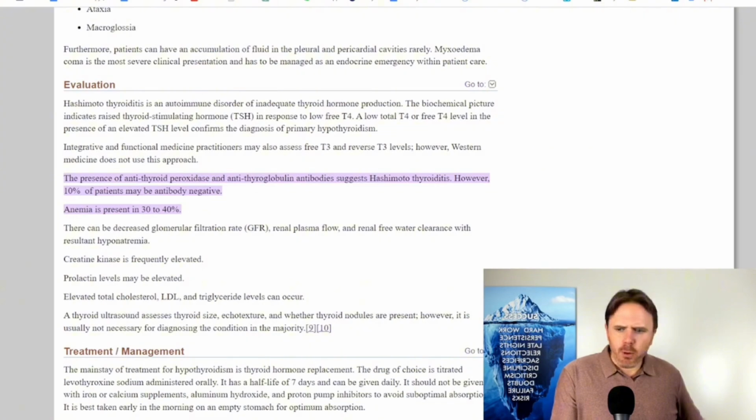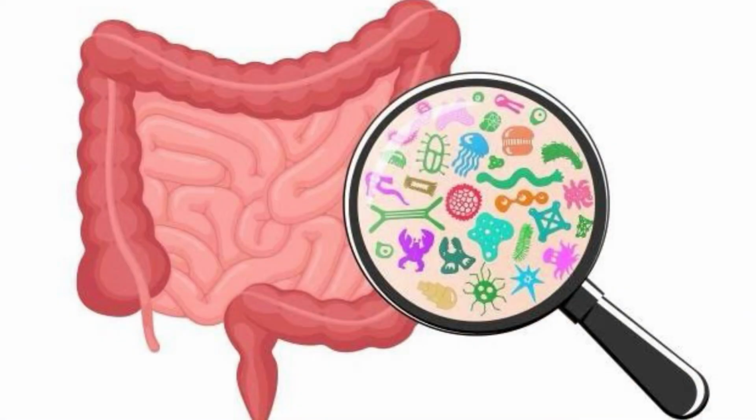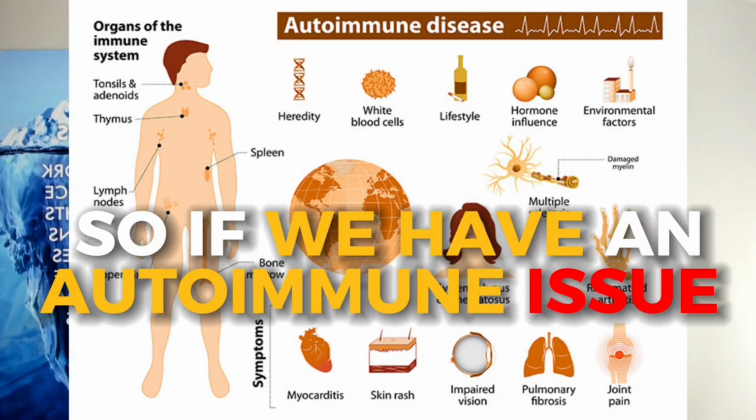And so really important. Now, next thing is we want to look at the gut. Remember, 80% of the immune system's in the gut. So if we have an autoimmune issue, got to look at the gut. It's really important that we look at some of these nutrient deficiencies. Iron, B12, folate, do we have MTHFR? All this matters because we have to get to the root underlying issue.